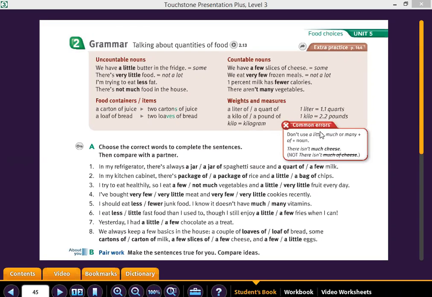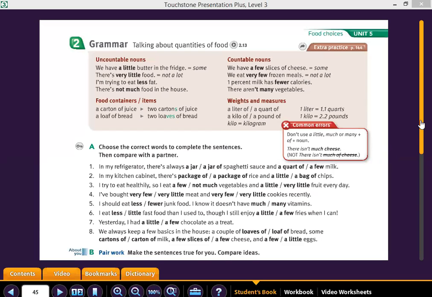We have common errors. Don't use a little, much, or many plus of plus noun. There isn't much cheese. It's incorrect when you say, no, there isn't much of cheese. You don't have to use of.